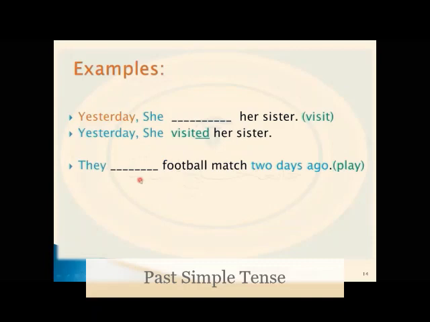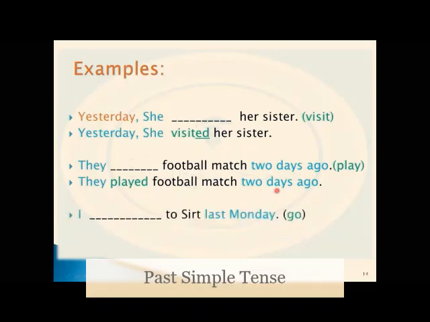So here we should say, after we see the subject, they play plus ed. They played a football match 2 days ago. Yes. Excellent. The last one, I went last Monday. We have the verb go.